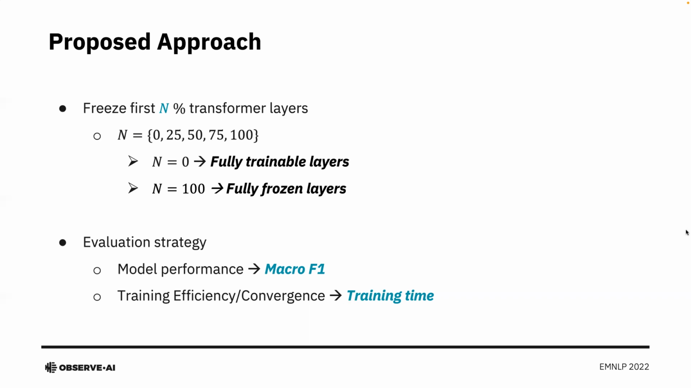For the evaluation of the approach, we choose two metrics: macro F1 to evaluate the model performance, and secondly, training time to evaluate the training efficiency and convergence. The training time is calculated using an early stopping criterion, where we evaluate the validation loss at each step and stop the training when the validation loss does not improve for 5 consecutive steps.